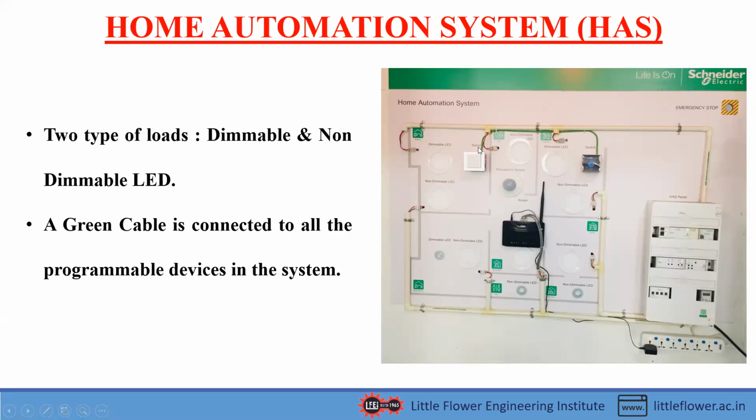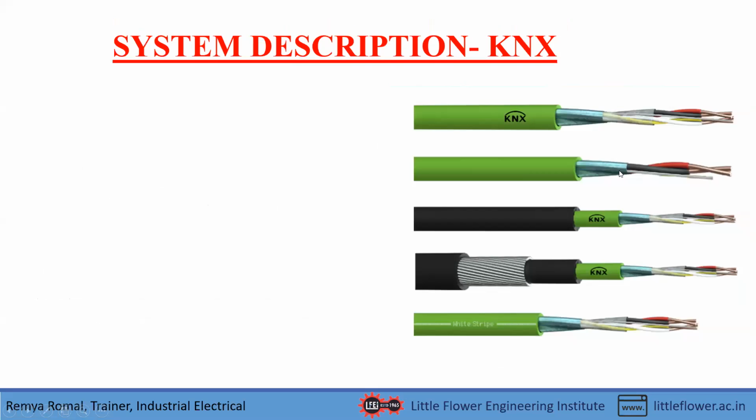And at the top you can see a green cable. This green cable is connected to the devices that should be programmed. That is, all the programmable devices should be connected with this green cable. And then next, I would like to explain how the system works.